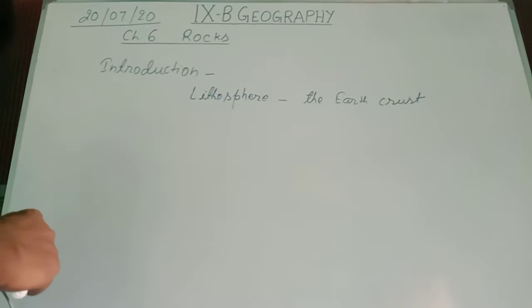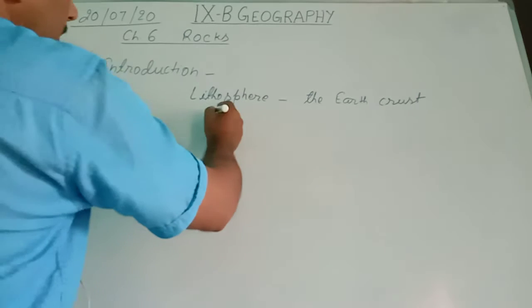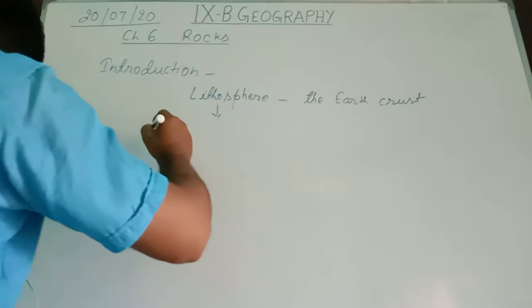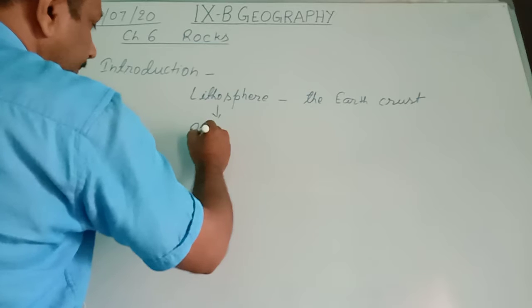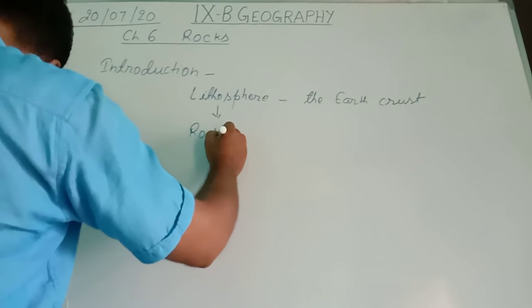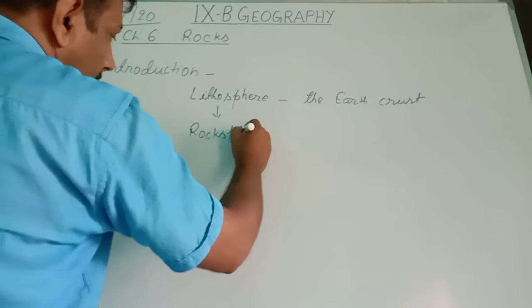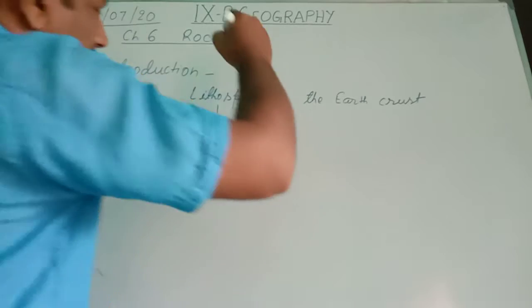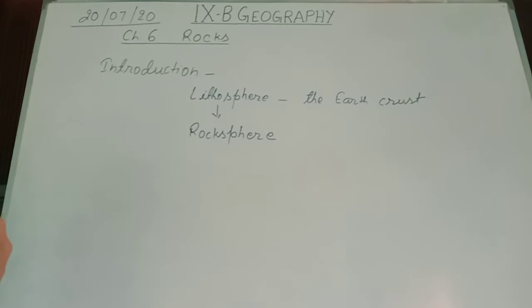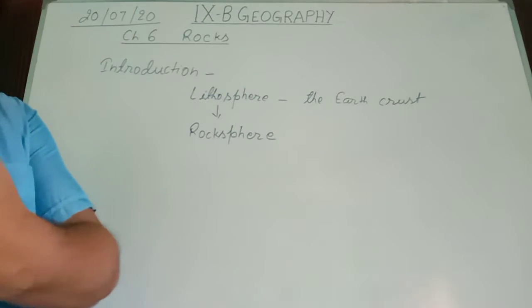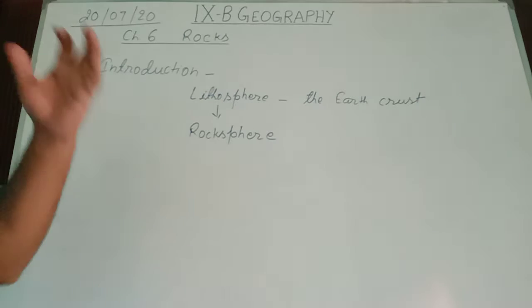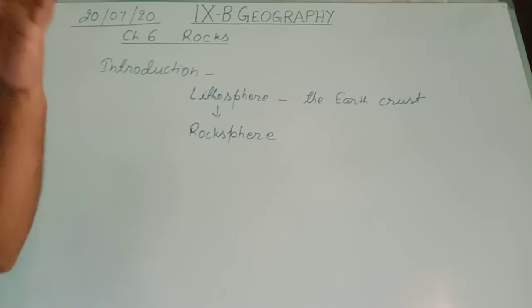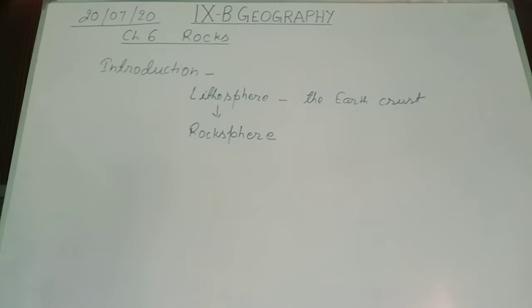This is also called rock sphere. Rock sphere means this sphere is made up of different kinds of rocks. Those provide the solid nature to this sphere.